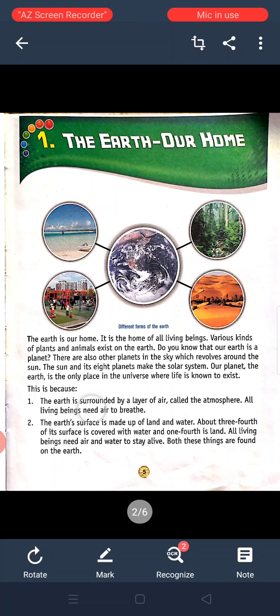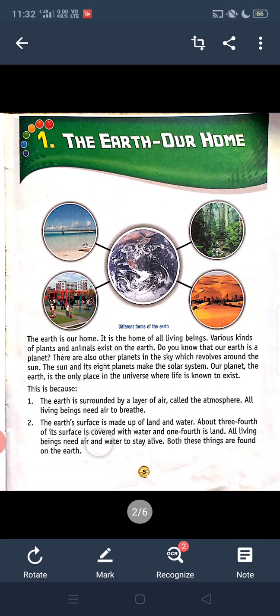Why is life known to exist? Because the earth is surrounded by a layer of air called the atmosphere. All living beings need air to breathe. What is there surrounding our earth? The layer of air, and this layer of air we call the atmosphere. And all living beings need air to breathe.